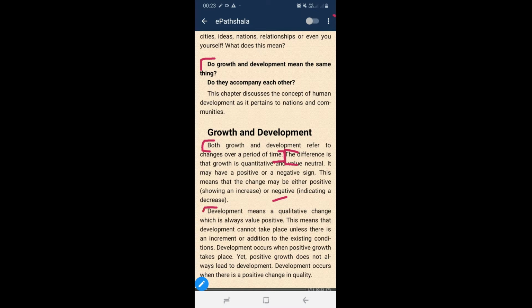This means that the change may be either positive or negative. But development means a qualitative change which is always value positive. Development cannot take place unless there is an increment or addition to the existing condition. Development occurs when positive growth takes place. Yet positive growth does not always lead to development. Development occurs when there is a positive change in the quality. Hence, the relationship between growth and development is that when growth is positive, there will be development.